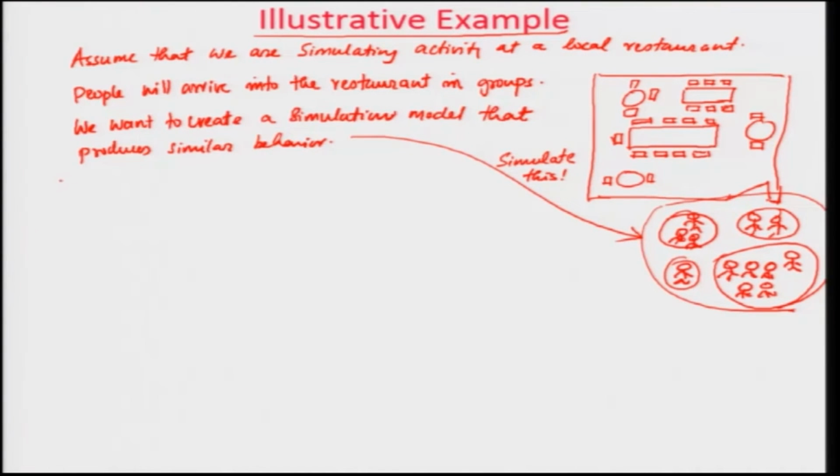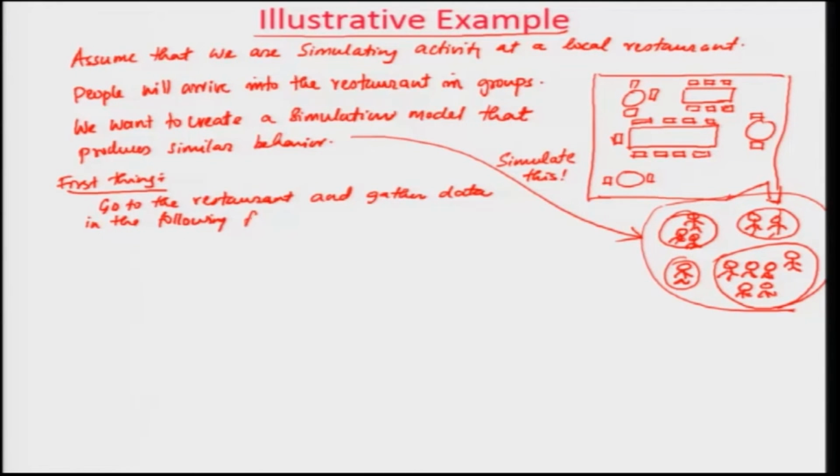So, first thing you do is, okay, go to the restaurant and gather data in the following format. So, first thing you do is you go to the restaurant and collect the data in the following format. So, what you will have is, one is arrivals per party, okay, that will be one column.